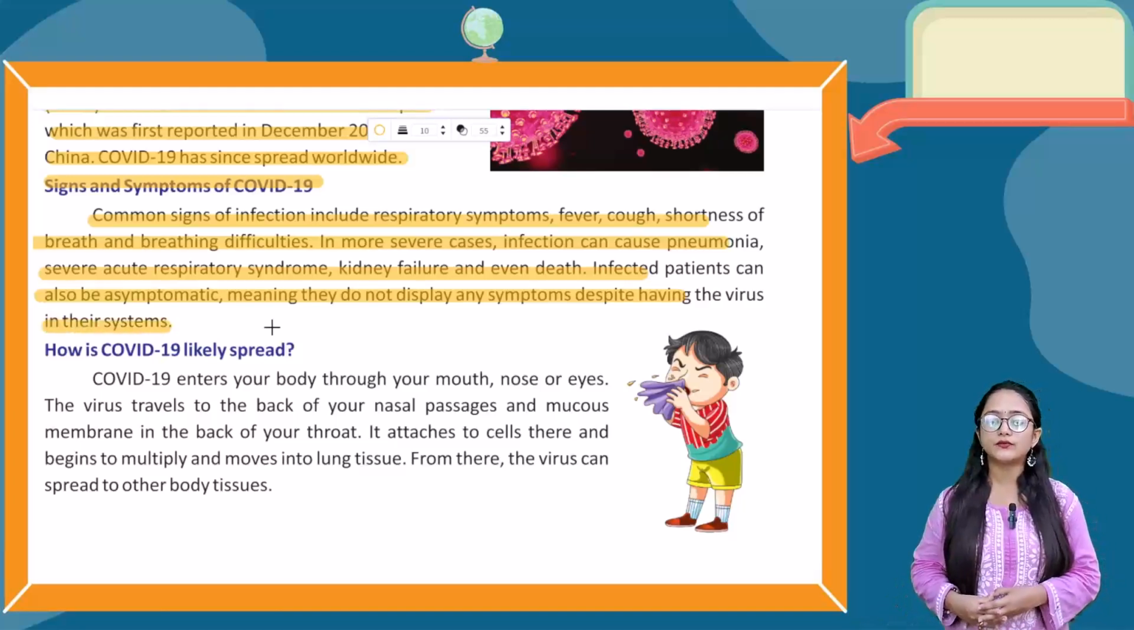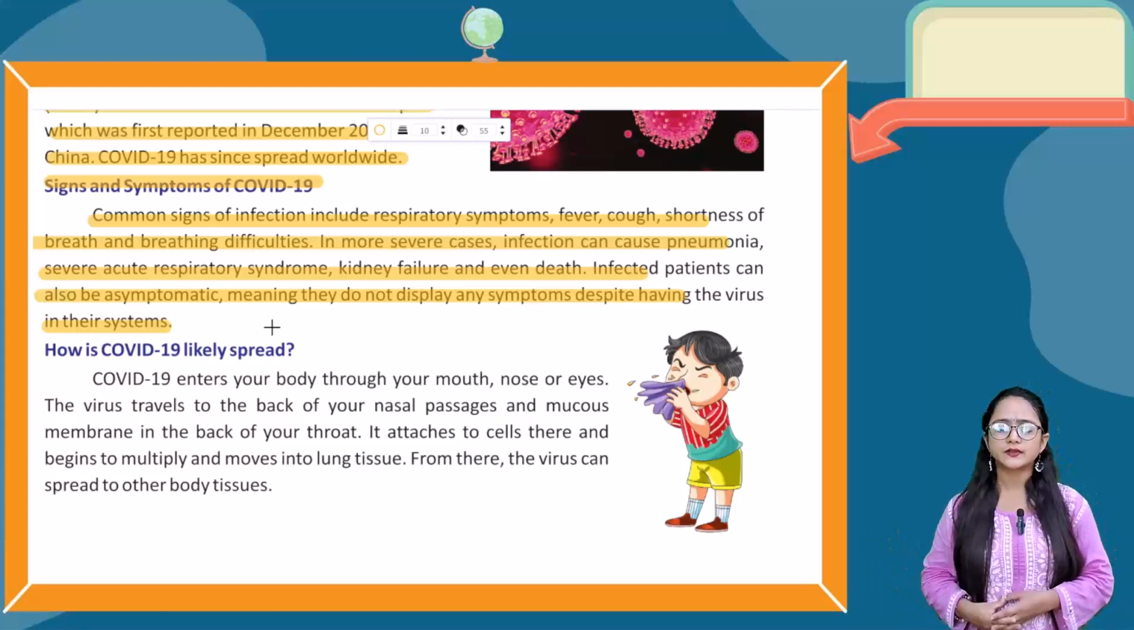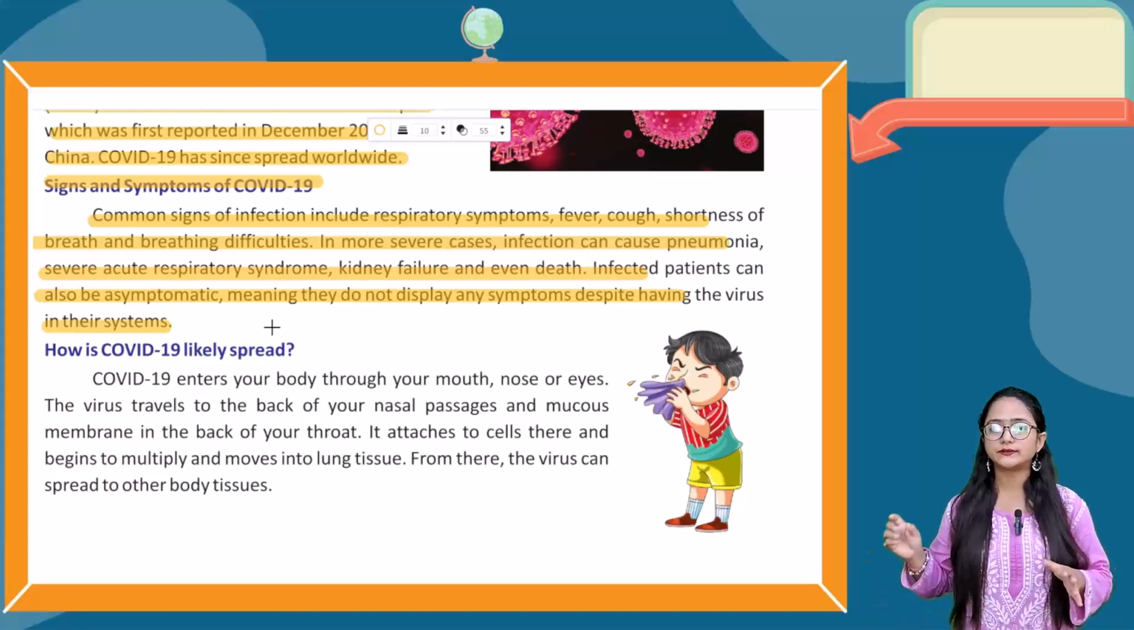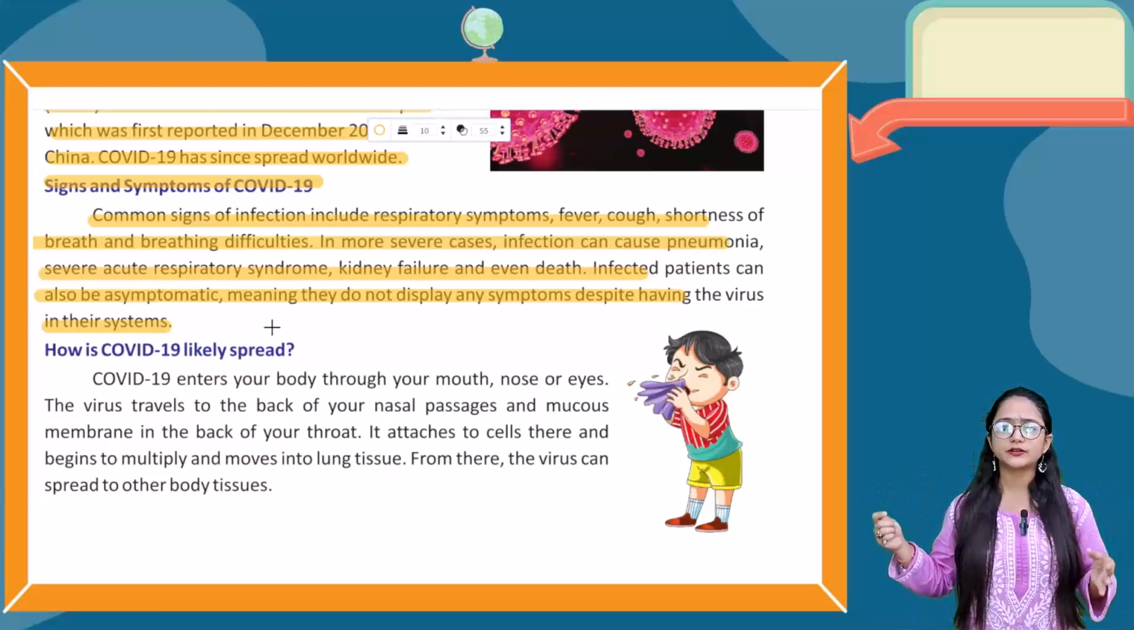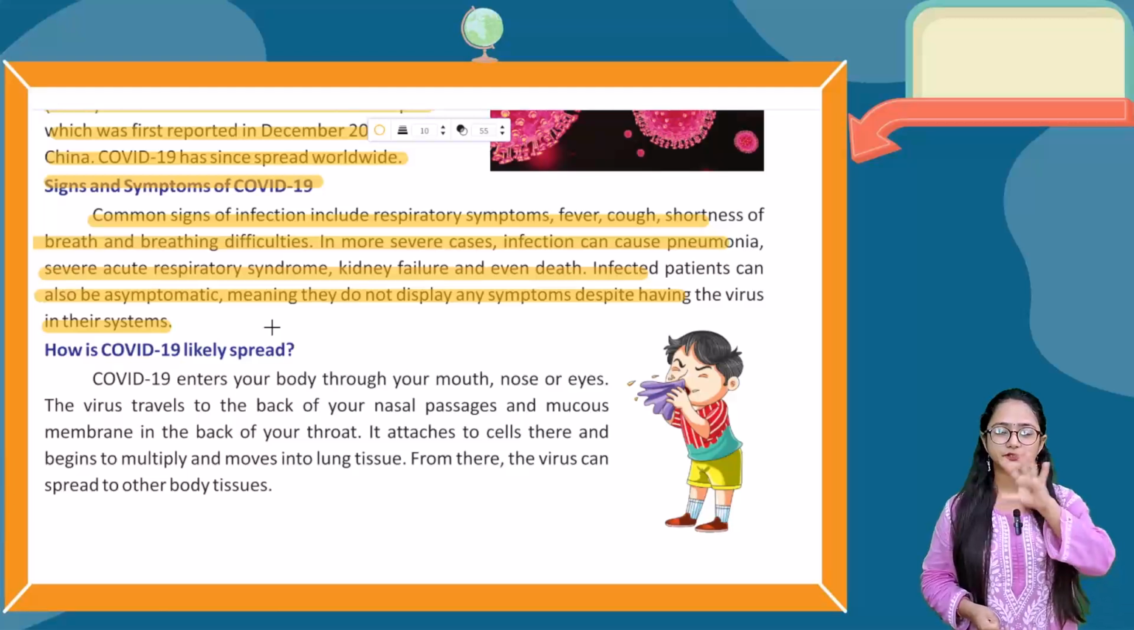So basically COVID-19 has symptoms like respiratory symptoms, fever, cough, shortness of breath, and also breathing difficulties. In more severe cases, the infection can cause pneumonia and severe acute respiratory syndrome, kidney failure, and even death. It is not necessary that each and every infected person will show symptoms. Some persons are asymptomatic, which means they have the disease but the symptoms are not visible, so you cannot differentiate whether that person is truly healthy or not.